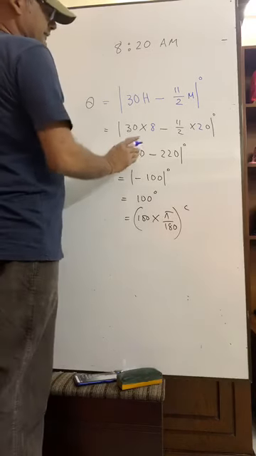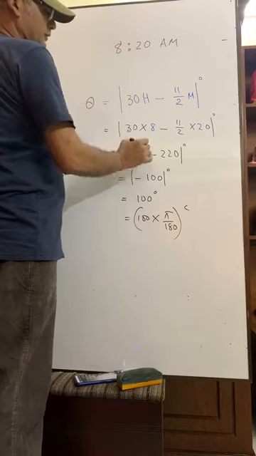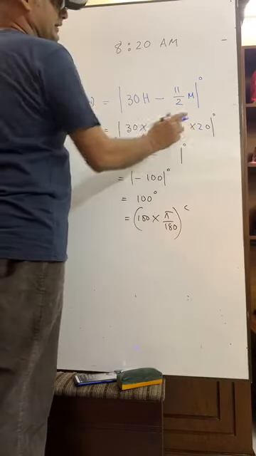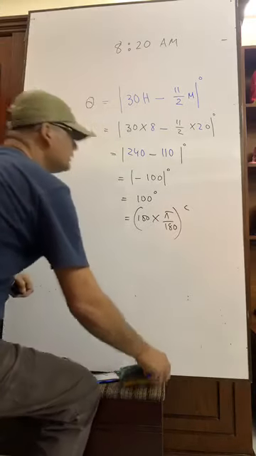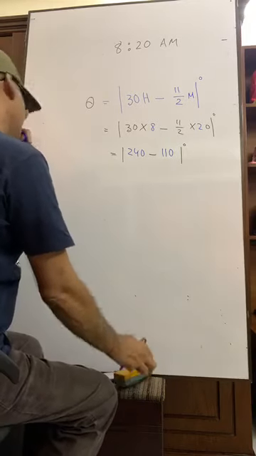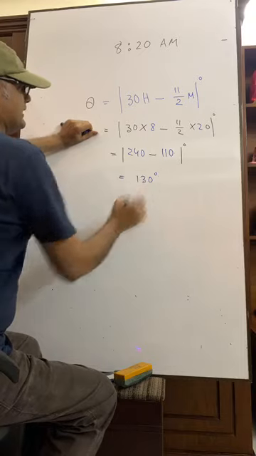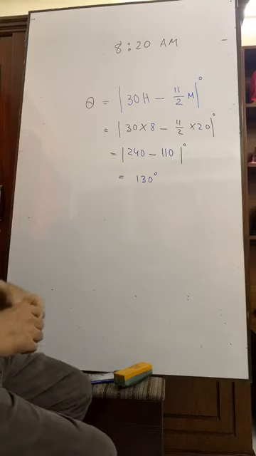That means 30 into 8 is 240, and here 11 by 2 into 20 is 110. That means 130 degree. Thank you very much, those who have written 130 degree.